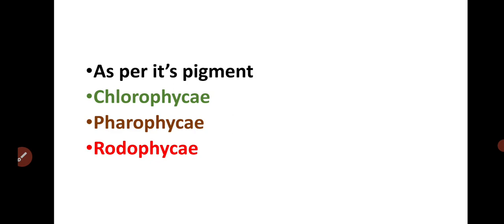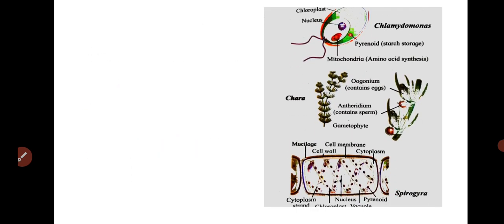The classification of Thallophyta, as per its pigment, is Chlorophyceae, Phaeophyceae, and Rhodophyceae. Chlorophyceae have green pigments, Phaeophyceae have brown pigments, and Rhodophyceae have red pigments. This is the classification of algae. Today we will discuss only algae. For example, here the Chara, Chlamydomonas, and Spirogyra.